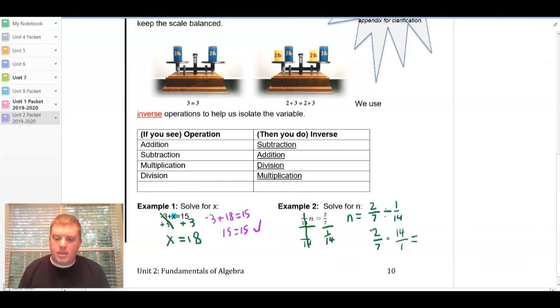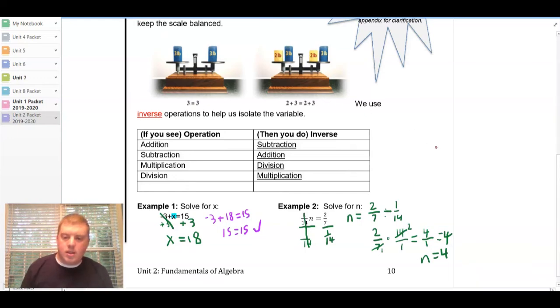When I multiply this out, I can kind of simplify as I go. 7 goes into 7 one time. It also goes into 14 two times. So then I'm going to do the top times each other. 2 times 2 gives me 4. And 4 over 1 gives me 4. So my n is equal to 4. And again, I can plug this back in and check. And it should give us 2/7 either way.